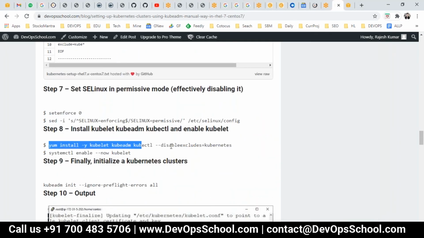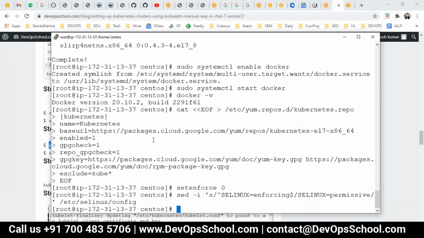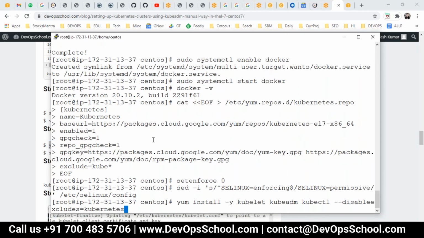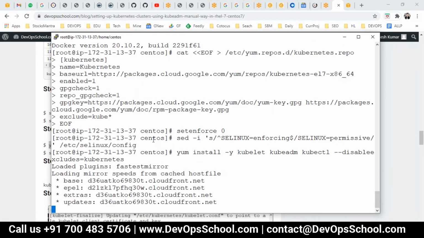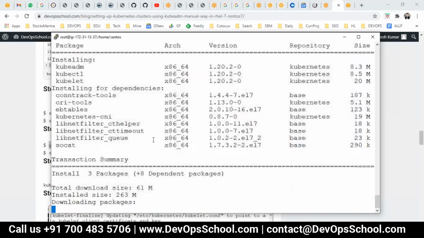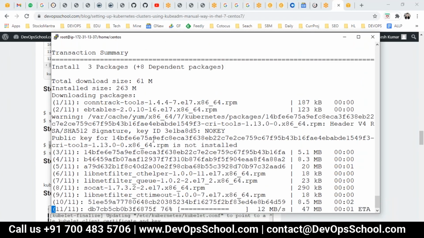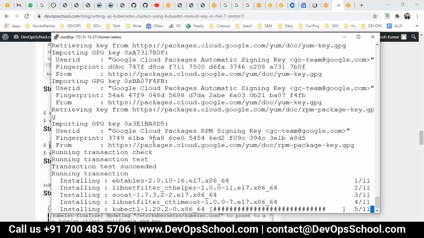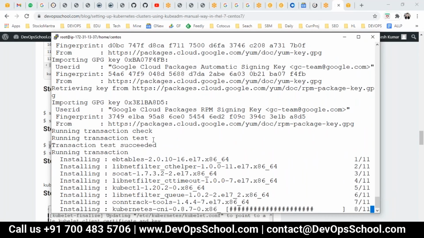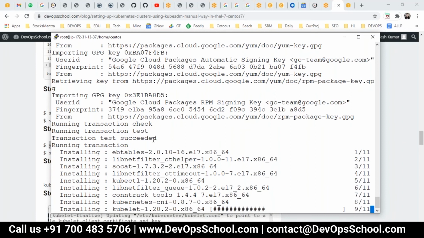And then finally, this is the installation command, which will install all these utilities like kubectl, kubelet, kubeadm, and stuff like that. Okay, within a few seconds, it will be installed. No problem. Done. Almost done.